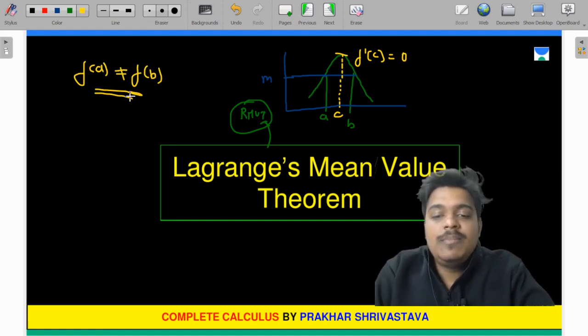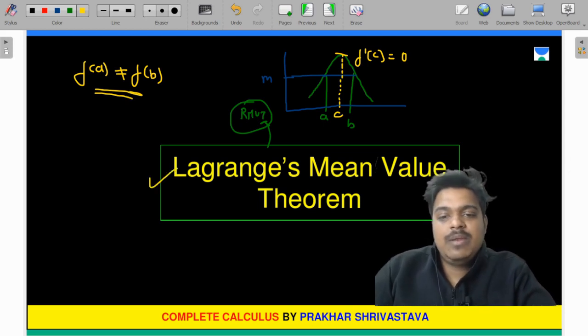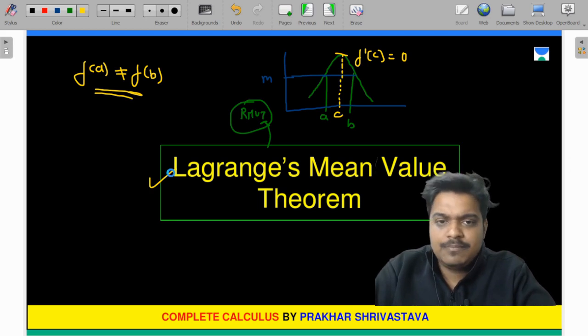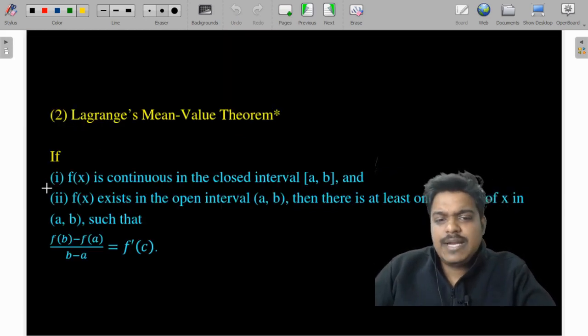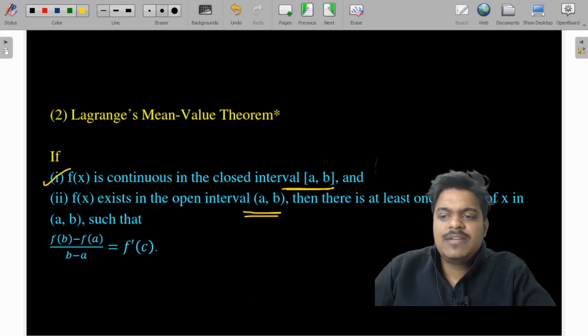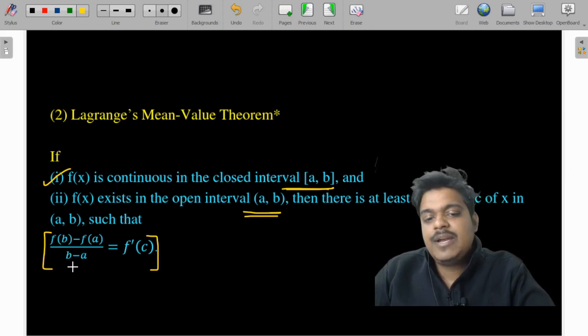Now, which theorem will be applicable? Lagrange's mean value theorem. Lagrange's mean value theorem states that if f of x is continuous in the closed interval a to b and differentiable in the open interval a to b, then there exists a value c in (a, b) such that f dash c, which is not equal to 0 in this case, is f of b minus f of a divided by b minus a.